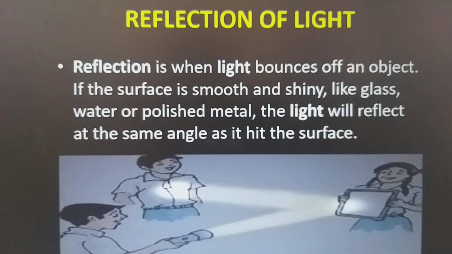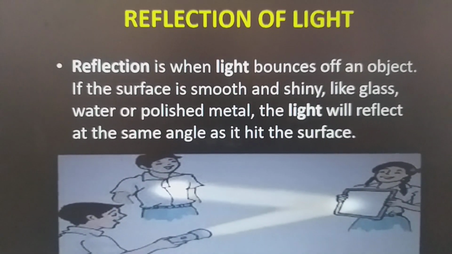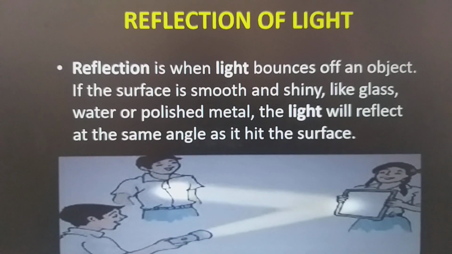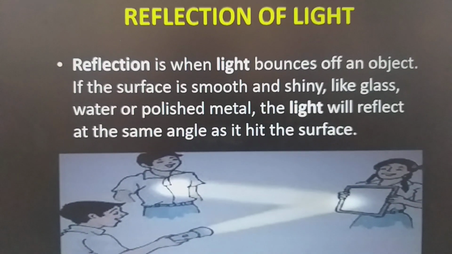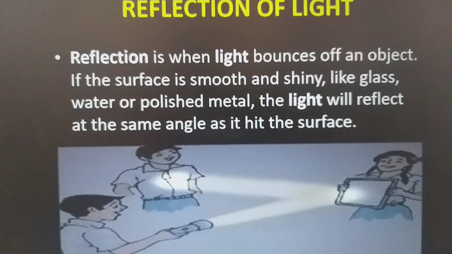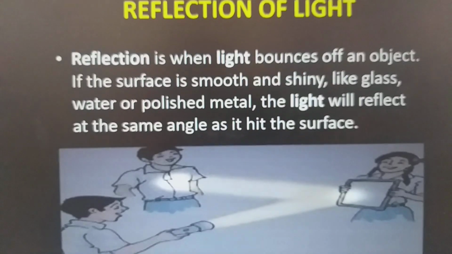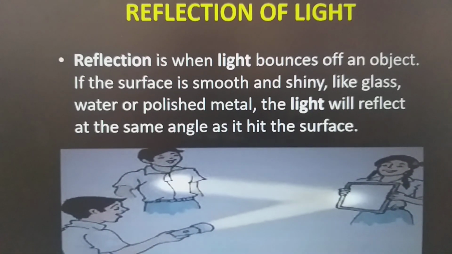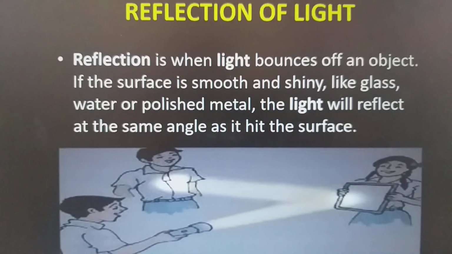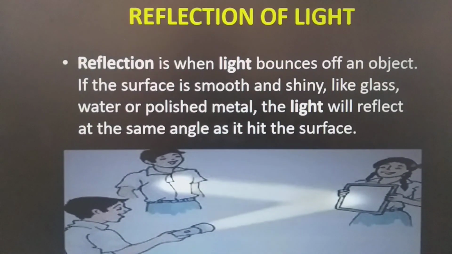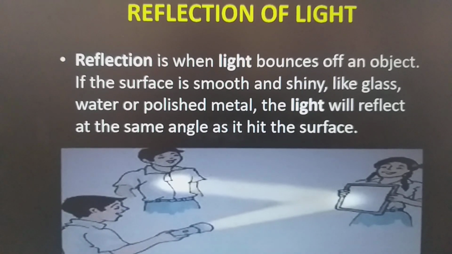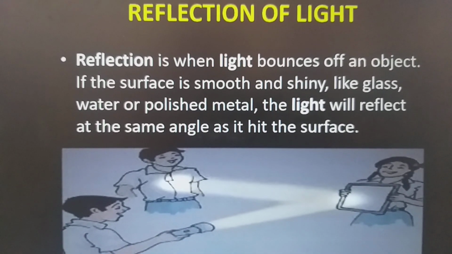Reflection of light. Reflection is when light bounces off an object if the surface is smooth and shiny like glass, water or polished metal. The light will reflect at the same angle as it hit the surface. Here is an image where you can see a boy is holding a torch. The torch rays are thrown on the mirror and the mirror is reflecting these rays to the child standing beside them. That means light thrown on any object reflects back.